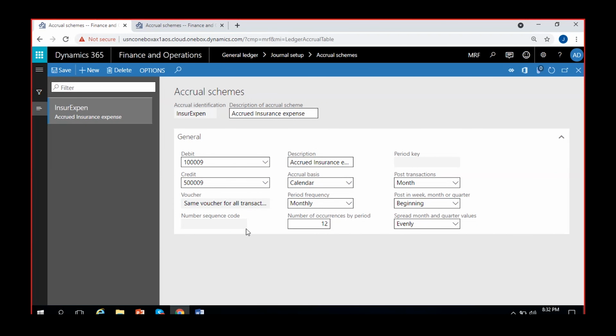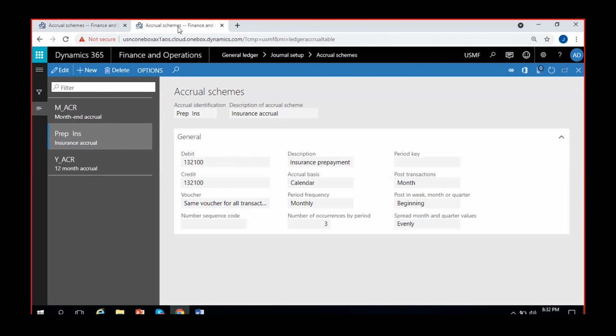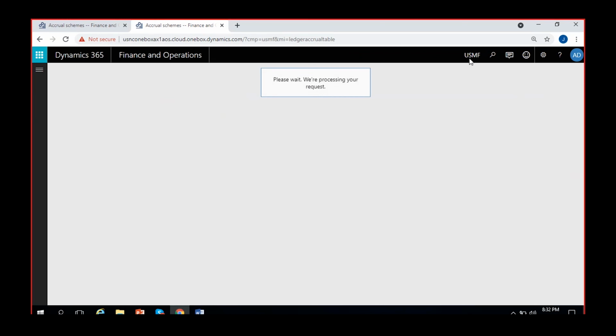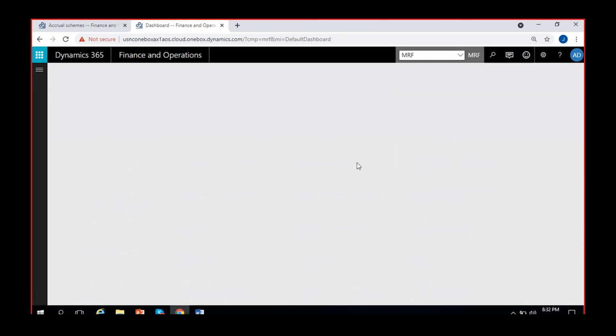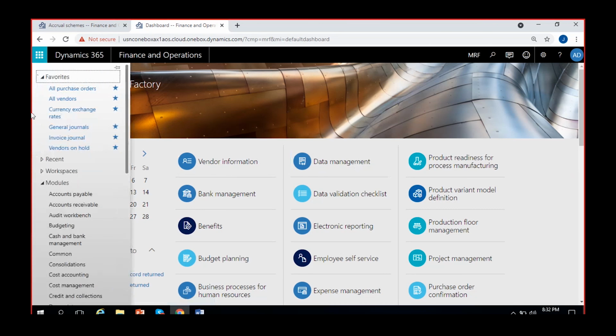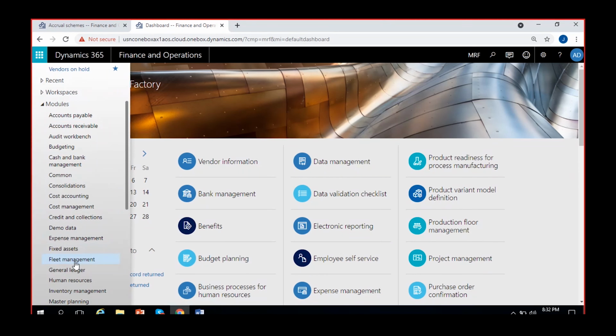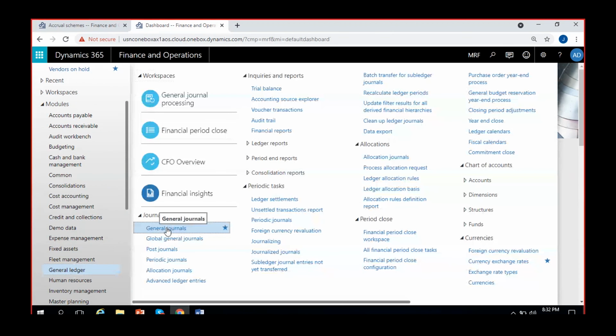Okay. So I will try to apply this scheme on one of the transactions that I'm going to post now. So I will post a transaction of insurance expense, which I will pay, right? Insurance expense will be debited and prepaid insurance expense will be credited. Whatever I selected here, I'll do the reverse in the entry. So I'll show you that. I'll just go back and change it back to MRF. MRF, okay. Then I'll go to general ledger, go to general journals.